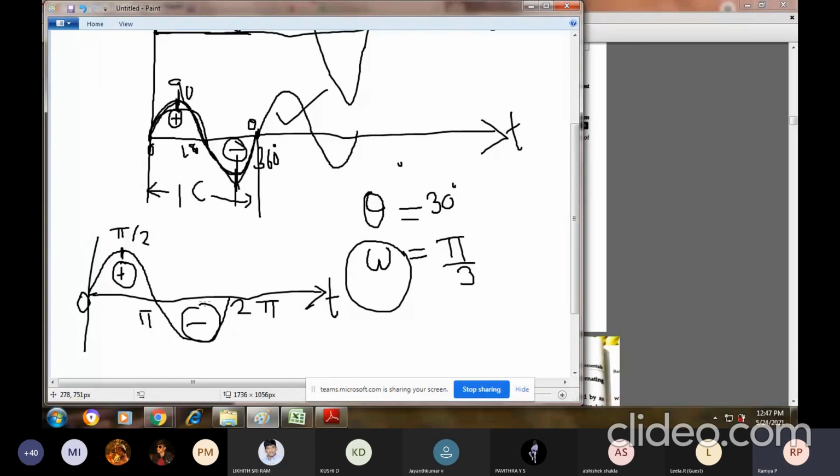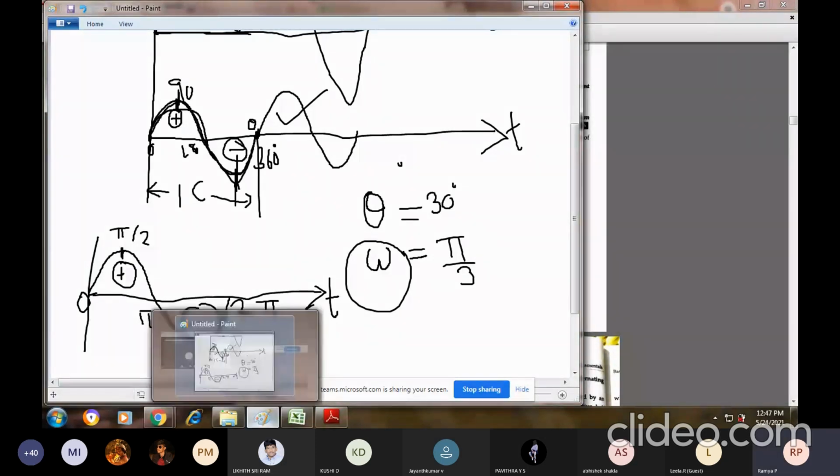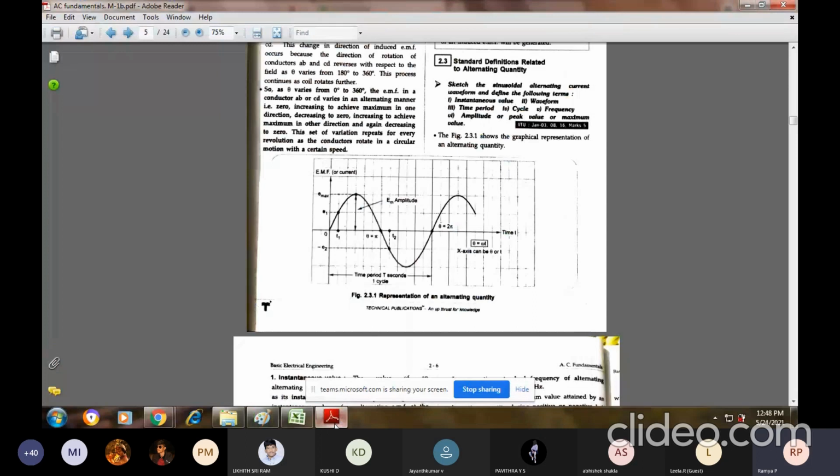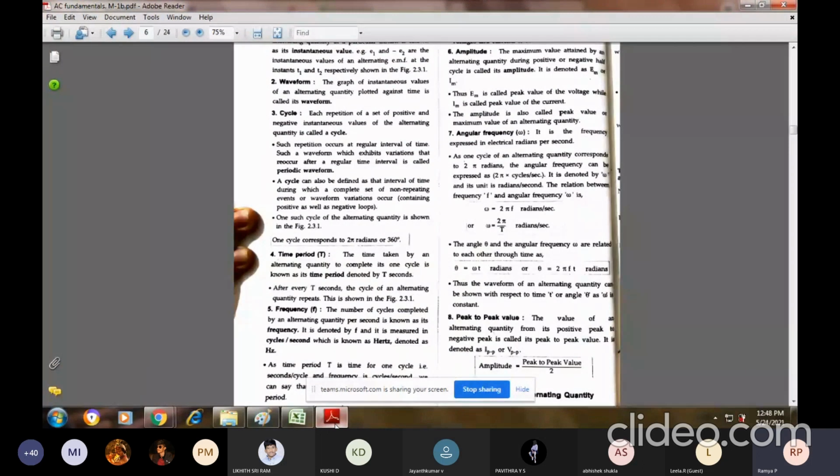What is the next one? What do you mean by time period? You should understand more about this particular time period, because generally we are going to measure the time period often. The time period is, again, for an alternating quantity: what is the time required to complete one cycle?